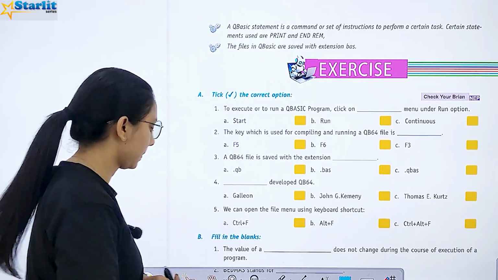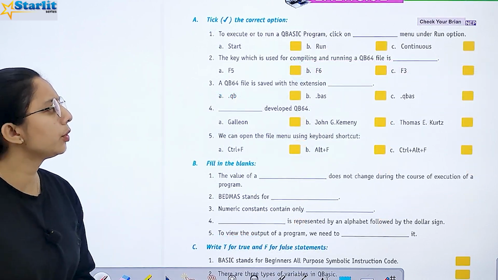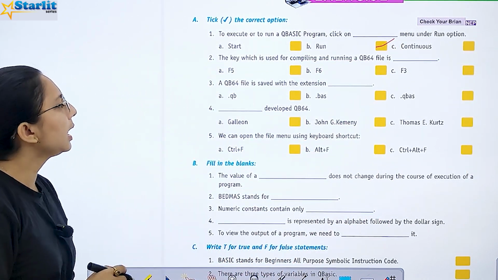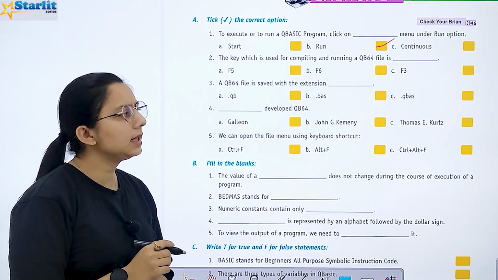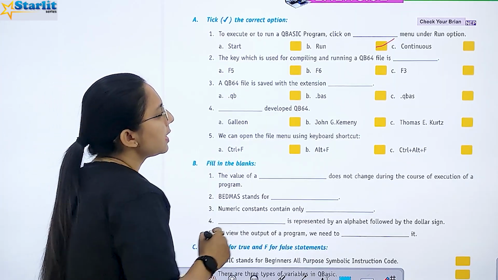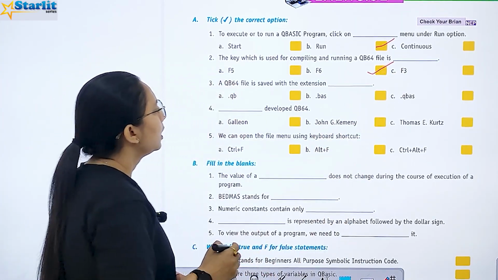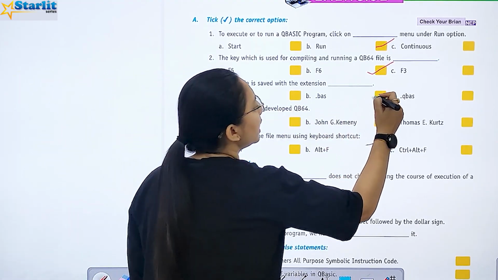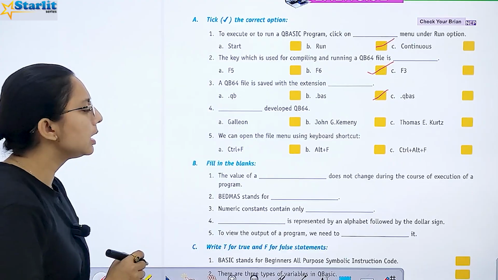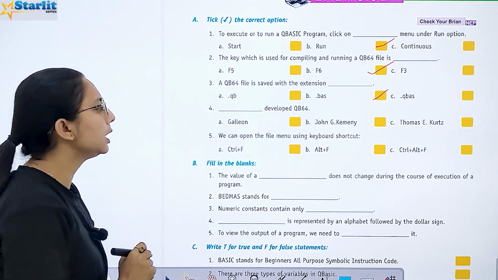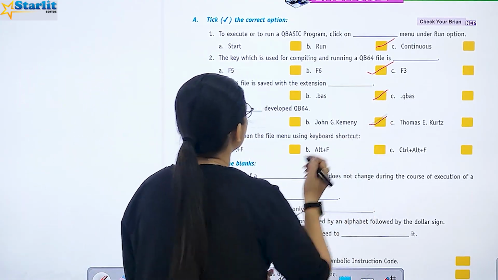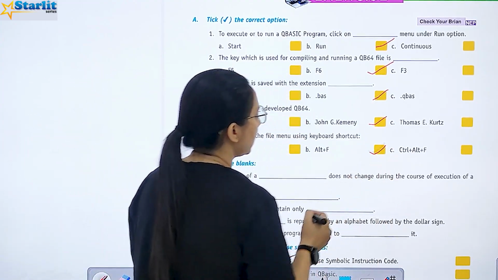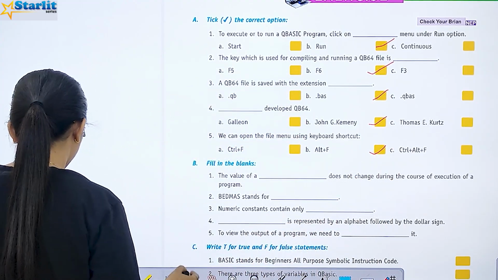Let's move to the exercise now. To execute or run a QBasic program, click on the dash menu under the Run option, Run program. The key which is used for compiling and running a QB64 file is F5. A QB64 file is saved with the extension .bas. Dash developed QB64. Who developed it? John G. Kemeny. We can open the file using the shortcut key Alt plus F.